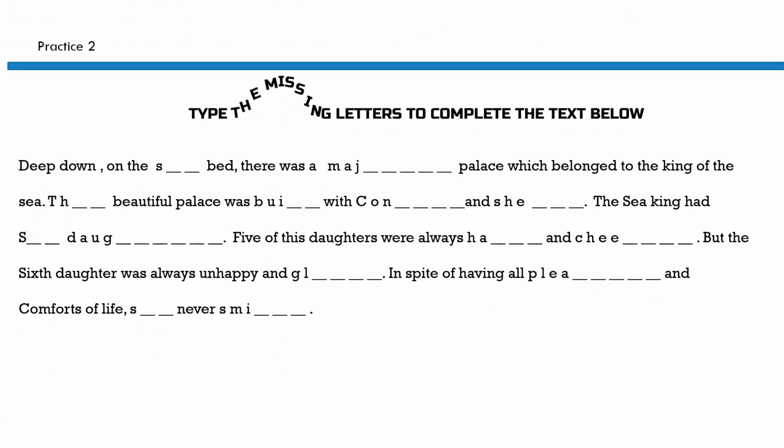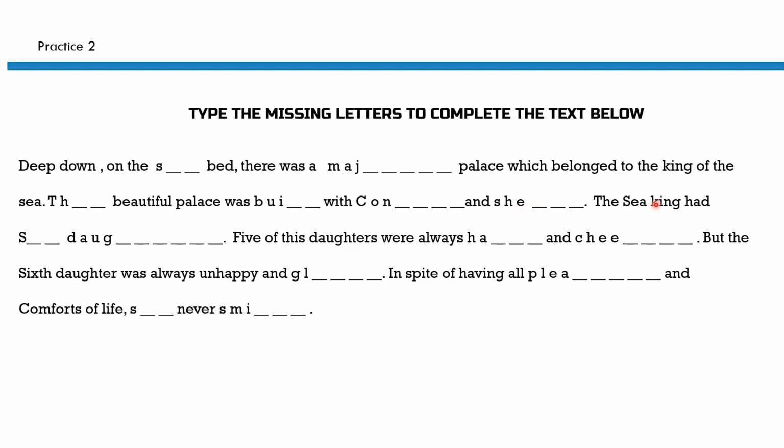So type the missing letters to complete the text below. The same way we will do over here in practice example 2. Okay, so deep down on the blank bed there was a blank palace which belonged to the king of the sea. Blank beautiful palace was blank with blank and blank. Okay, so these two are vocabularies of the sea. You must know the vocabulary: CON and SHE.